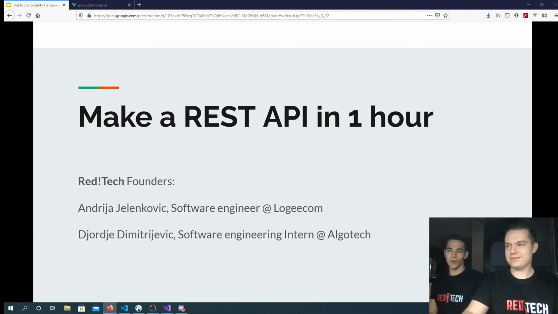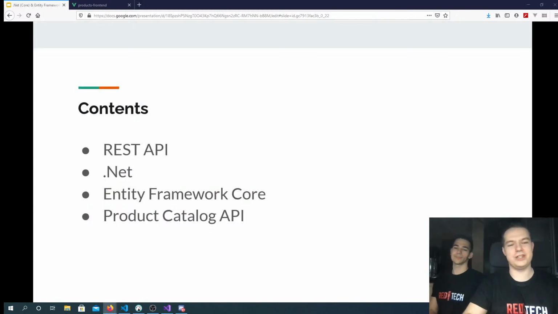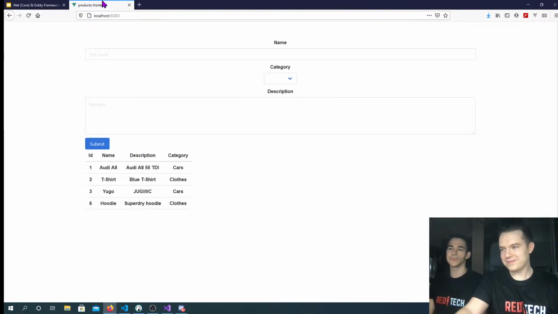We're going to talk about .NET Core and how to make a REST API in 1 hour. First we're going to tell you something about REST and what it is, and how to use .NET Core to make a REST API. Then we'll talk a little bit about Entity Framework and how it helps us to communicate with the database. And finally, we'll start from scratch and show you how to start making a REST API. But for now, let's see how it all looks.